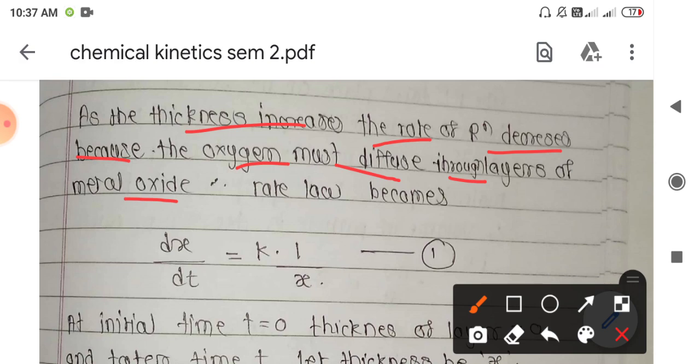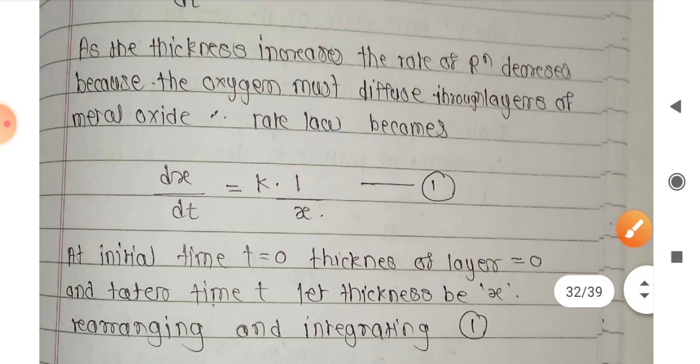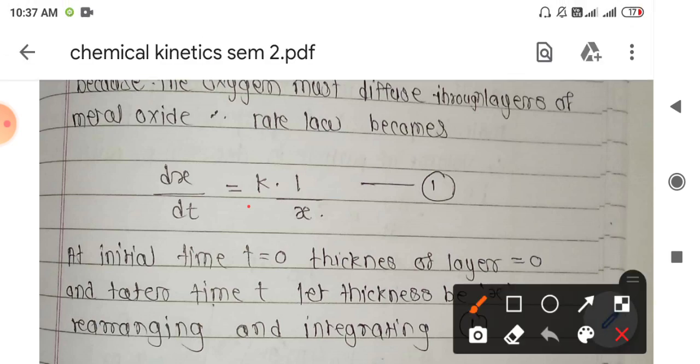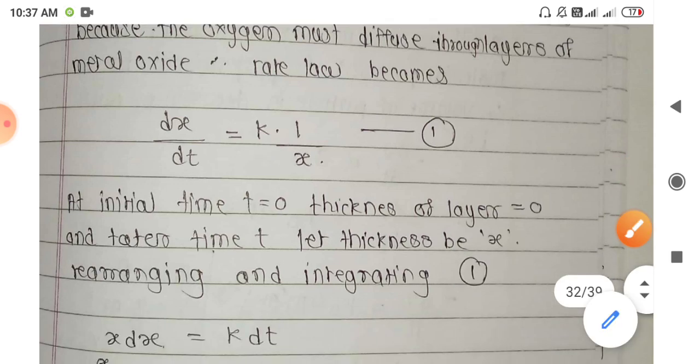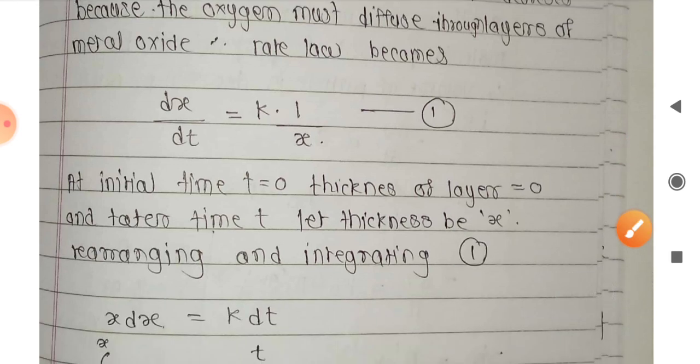For this type of reaction, the rate law is that dx upon dt is proportional to 1 upon x. So the rate of reaction is inversely proportional to the thickness of the oxide layer formed on the surface of the metal. In order to remove that proportionality, we simply add the rate constant k. The next step is to integrate this equation within the proper limits.